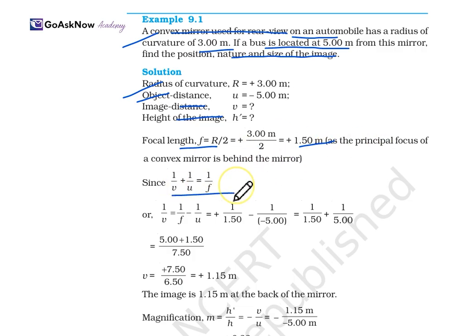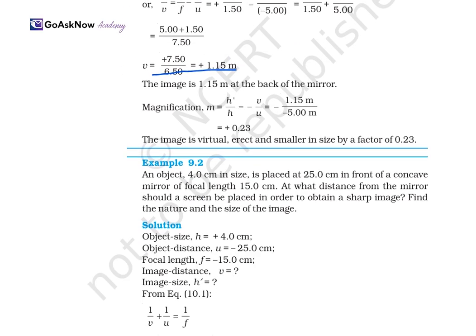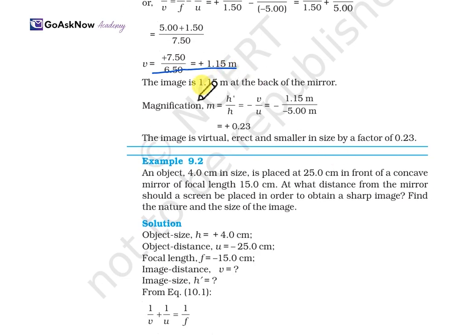Now the mirror formula we know: 1 upon v plus 1 upon u is equal to 1 upon f. We'll keep the v on one side and put the rest of the values that we have. And here we get the value of v equal to plus 1.15 meters. So the image will be 1.15 meters at the back of the mirror.